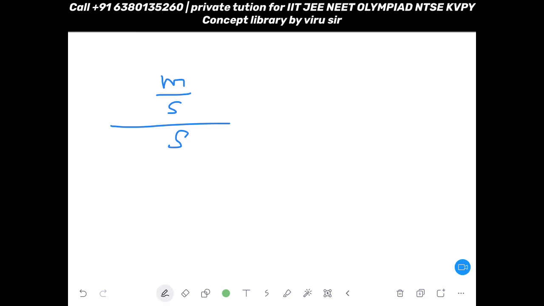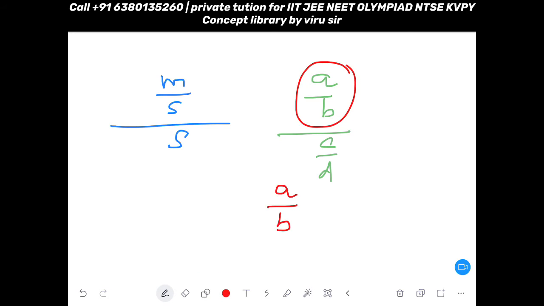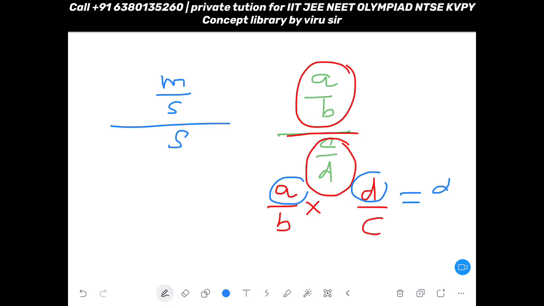You remember I taught you a trick, A by B by C by D. This A by B you write as it is, then this division sign you write as multiplication and then you reciprocate this, so it will be D by C. Now you can multiply A and D together, so it will be AD, and you multiply B and C together, so it will be BC.